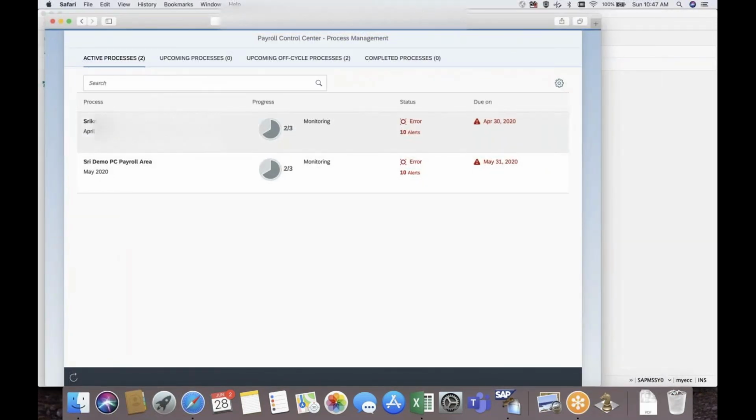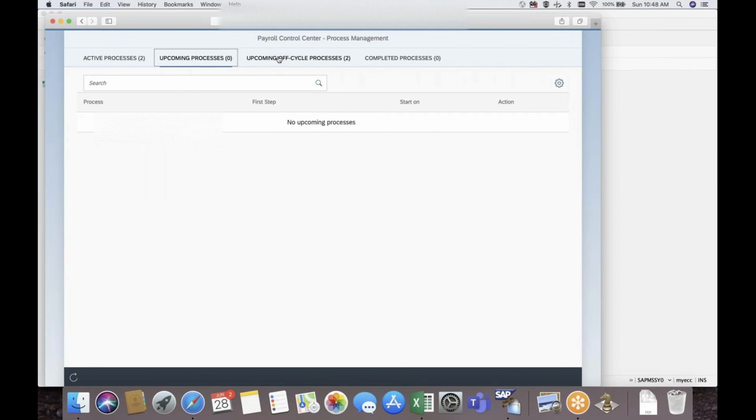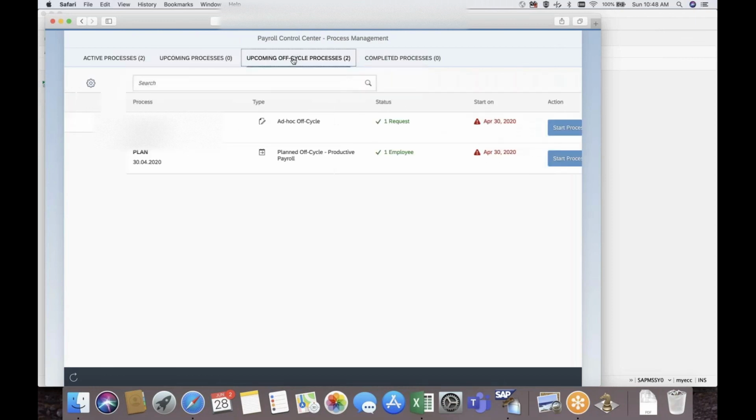You can see all these are the processes. You have different active processes and upcoming processes. Say payroll is one process, and monitoring is one step in that process. Posting is one process. Simulation of payroll is one process. These are the processes we will define in the backend, which will be displayed here. You can see upcoming off cycles. Off cycle is one of the processes.